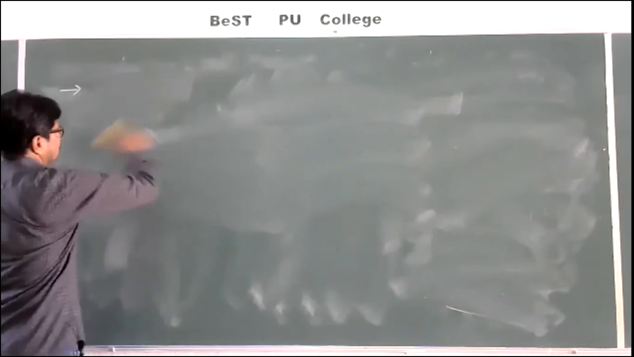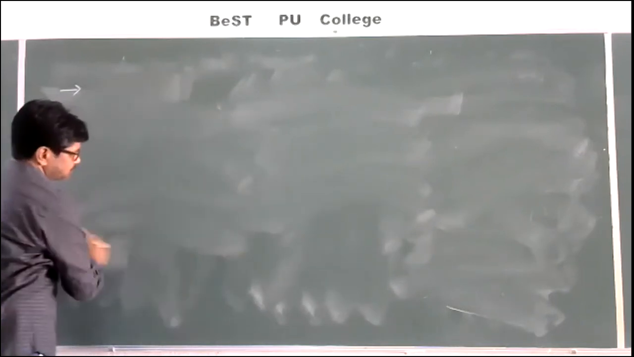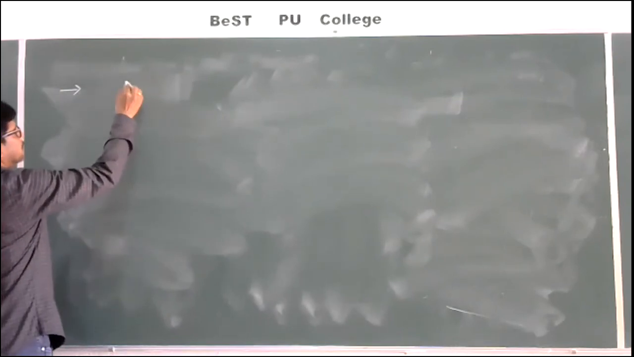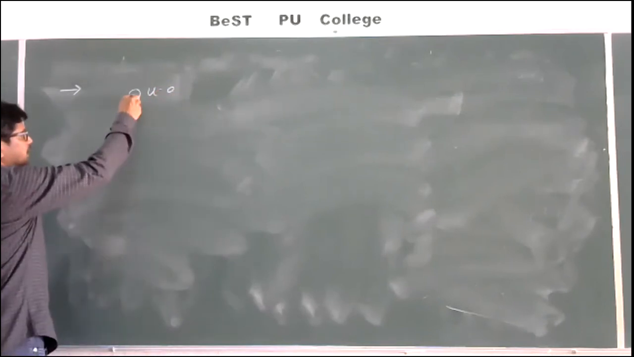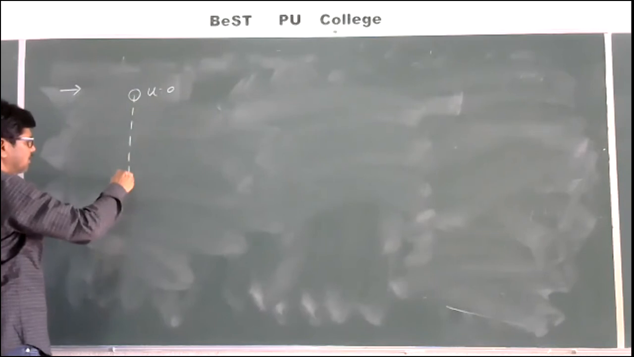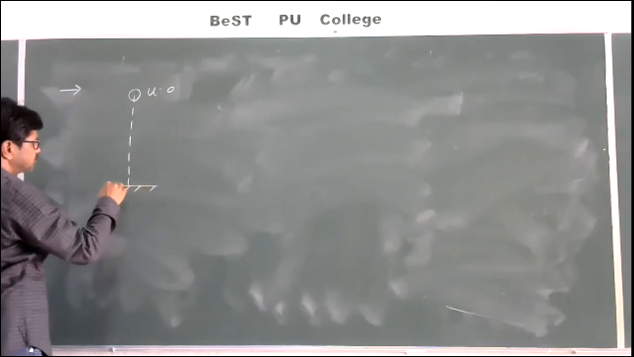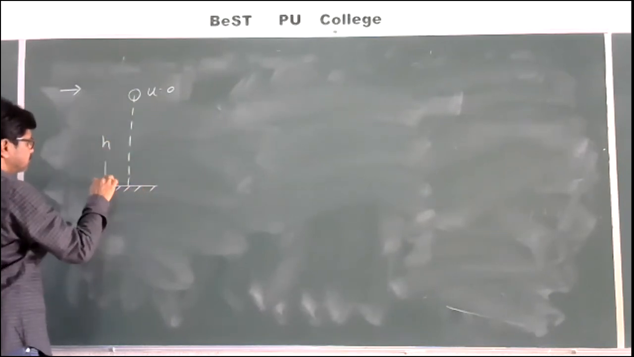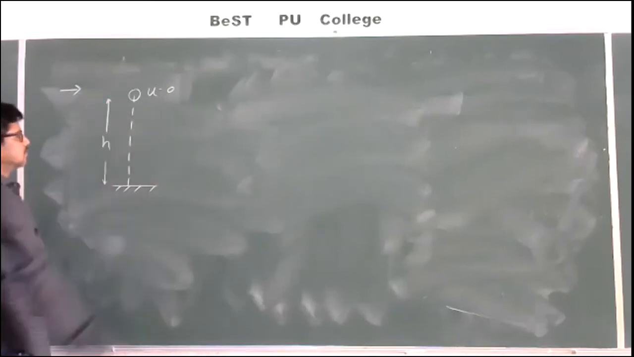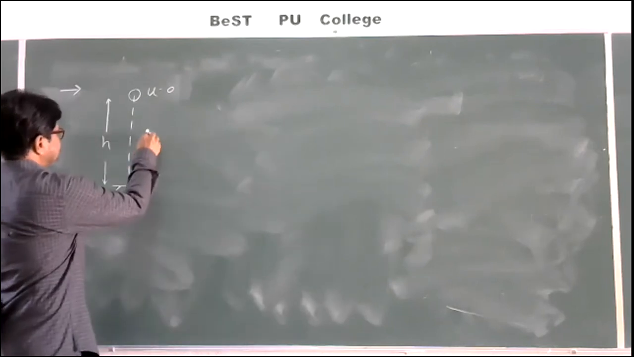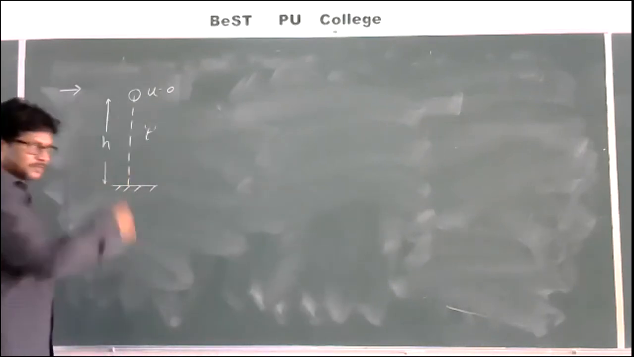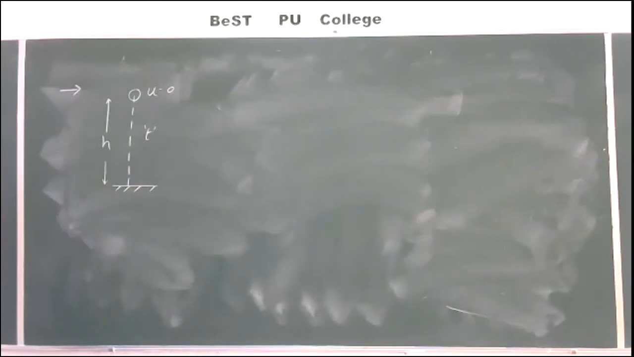What they're asking is, a body is dropped. Very good. u is equal to 0. From where? From a height h. It takes a time of t seconds to reach the ground.